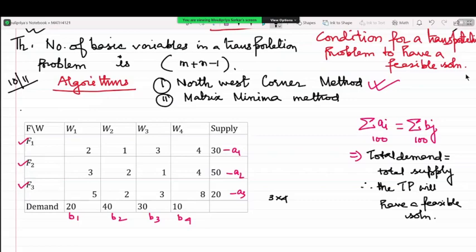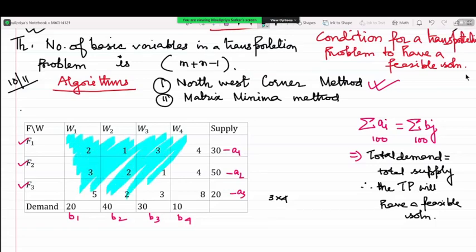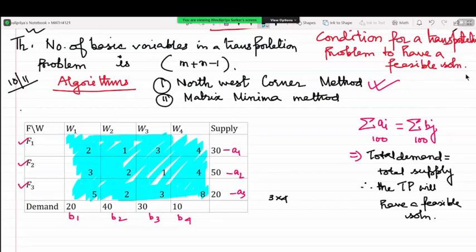The matrix of our concern is this one. So which one is the northwest corner cell? W1, F1, right.